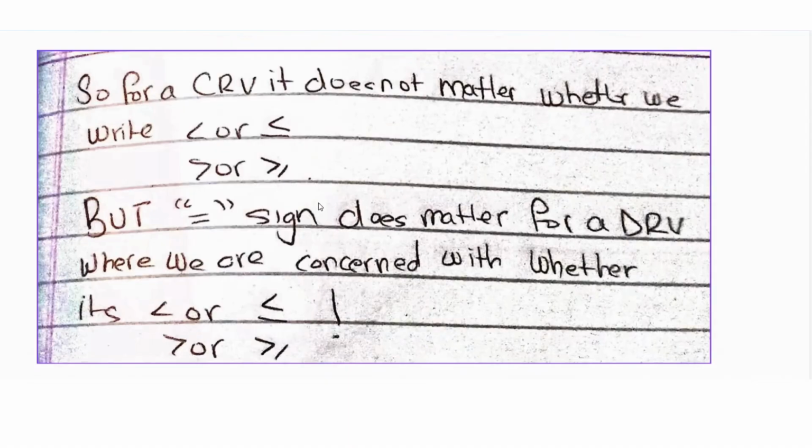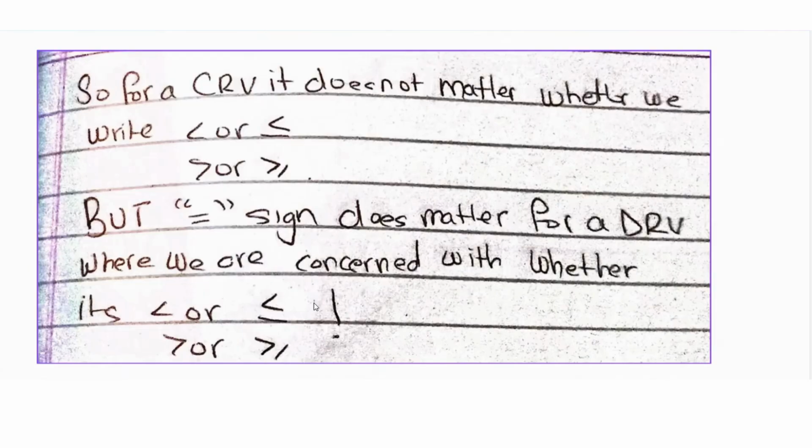But for discrete random variables, the point probabilities do exist, i.e. the probabilities that it takes a specific value. So the equal to sign does matter for a discrete random variable, because X less than or equal to 3 would mean you include 3, while X less than 3 means you won't include 3.